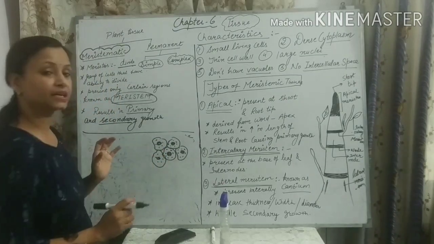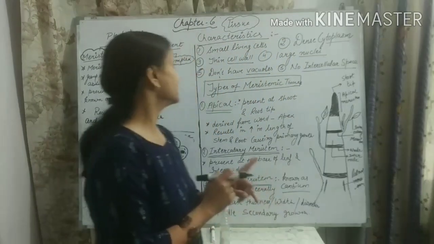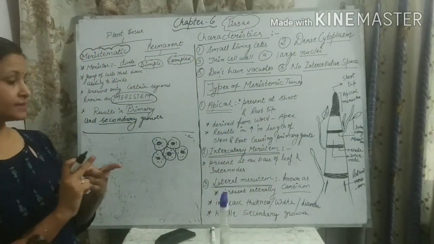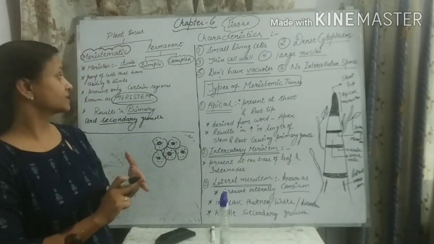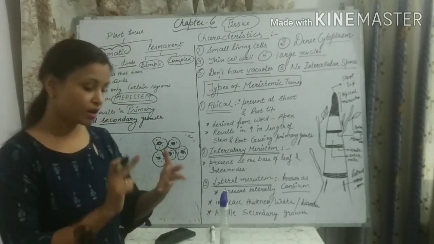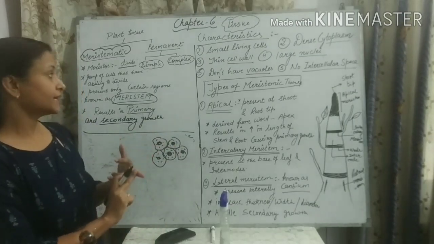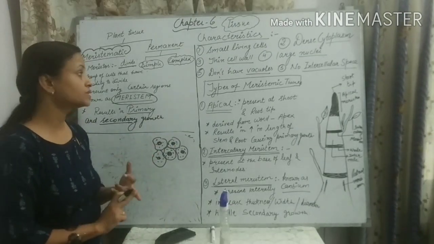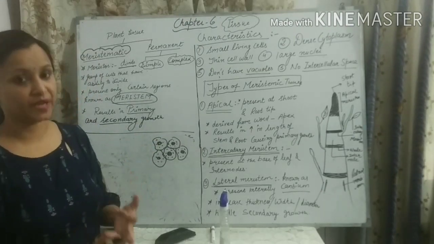So what are the main characteristics of meristematic cell tissue, students? First character is they are small living cells. Second character is they have dense cytoplasm. The third character is they have thin cell wall. The next character is they have large nuclei. Next one is they do not have vacuoles, and the last one is they do not have the intercellular space.